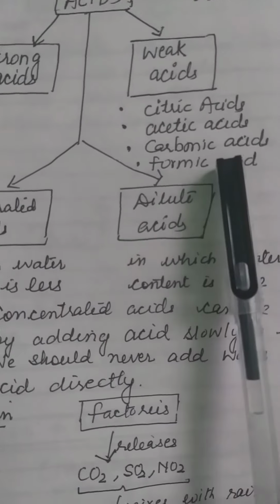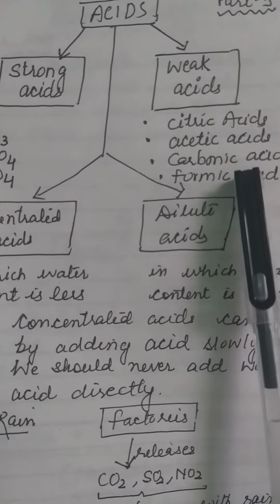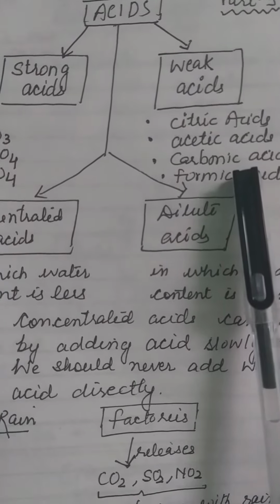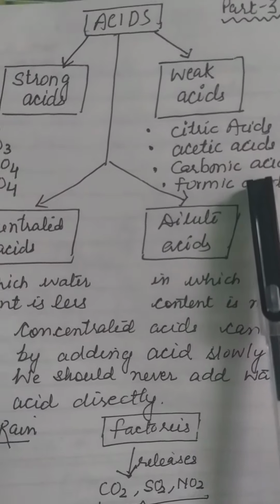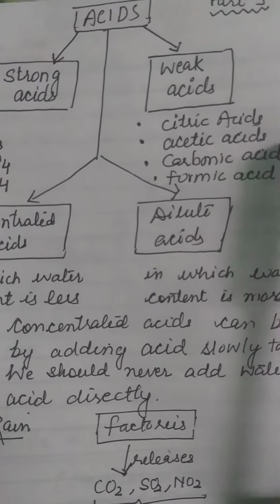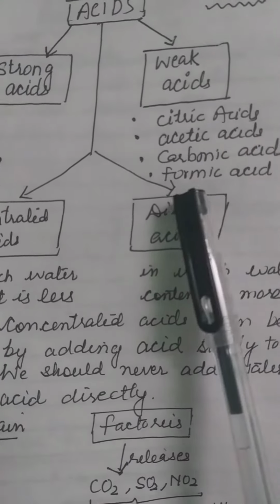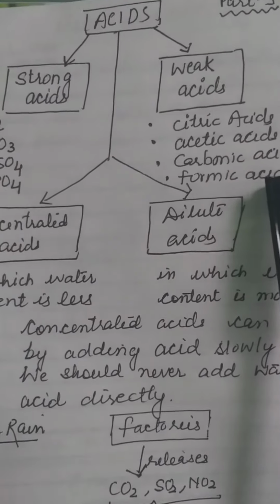And weak acids are generally present in fruits, vegetables, plants and animals. I already told you in my previous video, like citric acid, which is present in citrus fruits, acetic acid, which is vinegar, formic acid, which is present in ants.